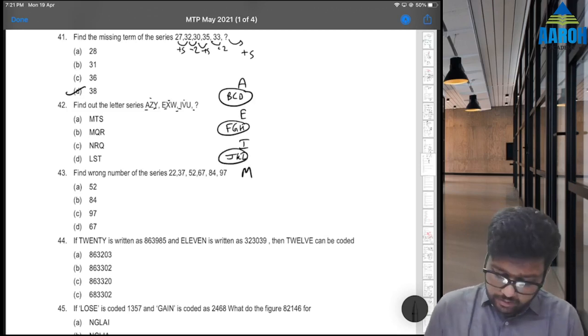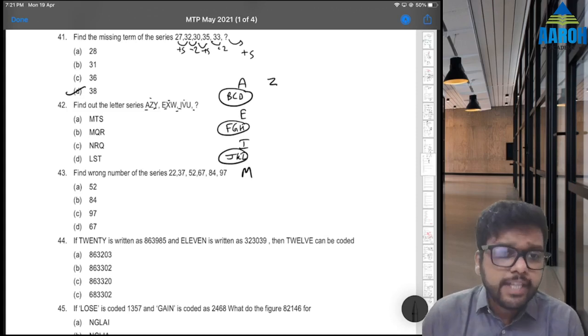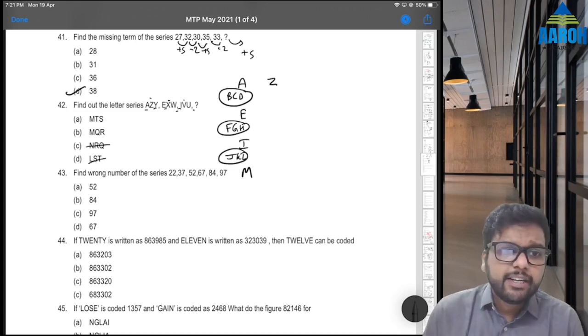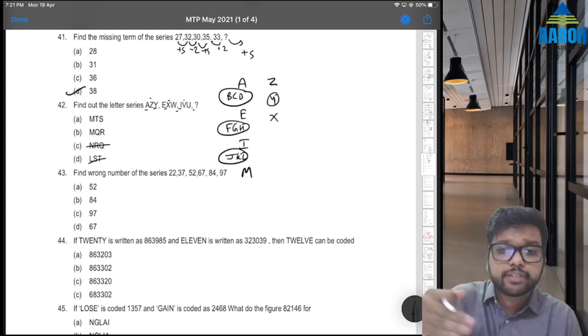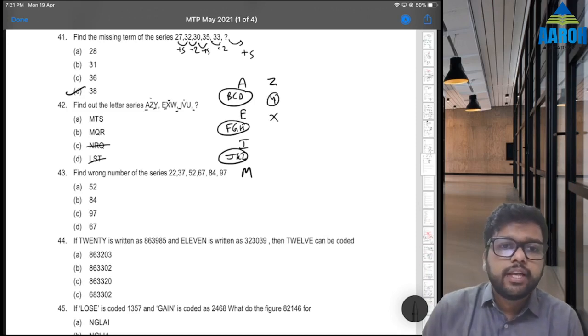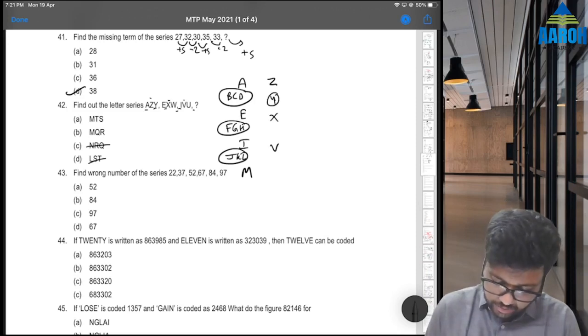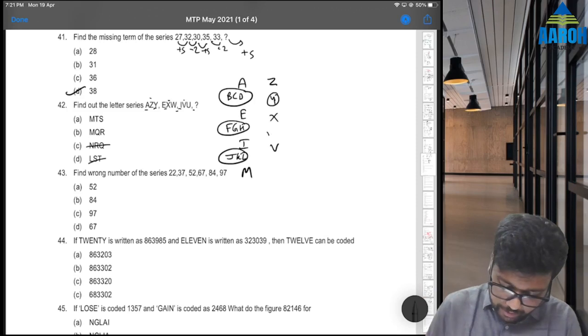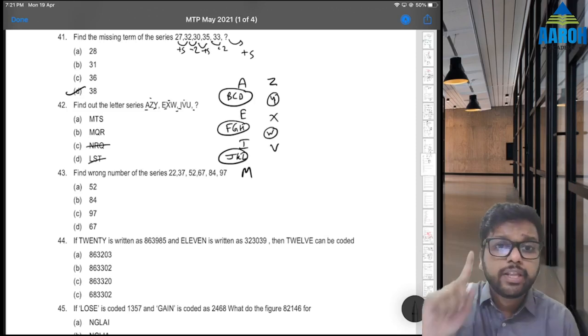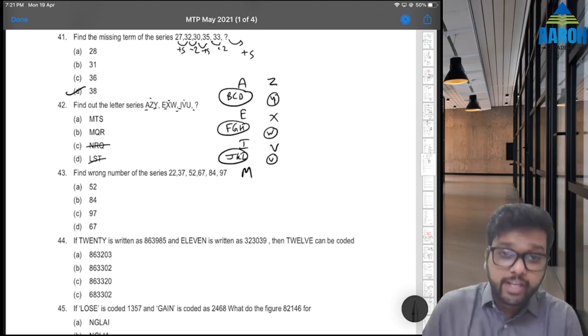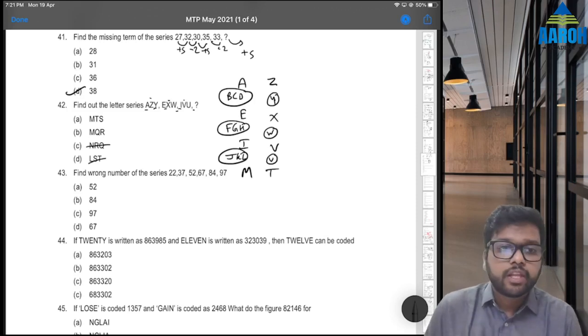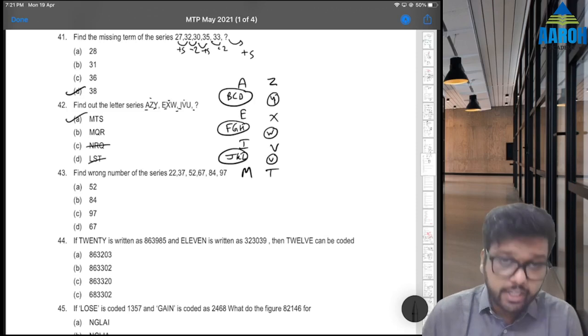Fine. Second letter is Z, so C, D options are out. Second letter is Z, then X, right? So why are they skipping in between? If we go in reverse, X, Y, Z. Then V, okay, V, W, X. So they are skipping W. That means they are skipping one letter here. So T, U, V, right? So if we skip U, T, U, V. So T will be the second letter. So we can see that option A is going to be the correct answer.